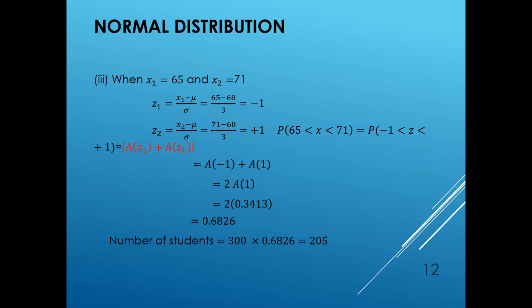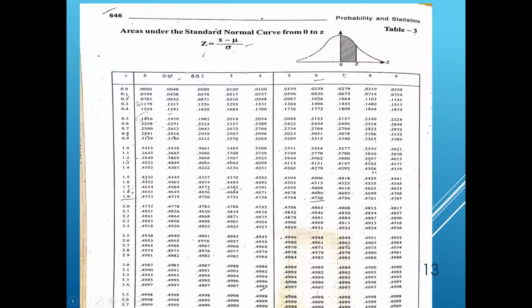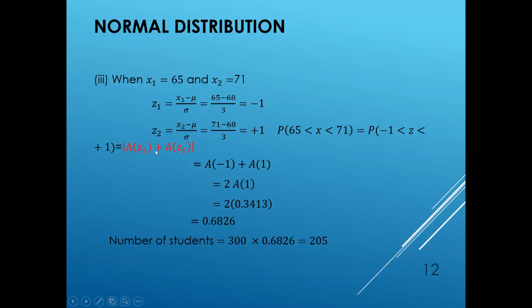As we don't have minus and plus signs in the z table, let's take 2 into the area of 1. Here the area of 1 means 1.0 under 0. The value of A of 1 is 0.3413, and by substituting 0.3413, we are getting 0.6826. The total number of students is 300 into 0.6826, and we are getting the value as 205 students.